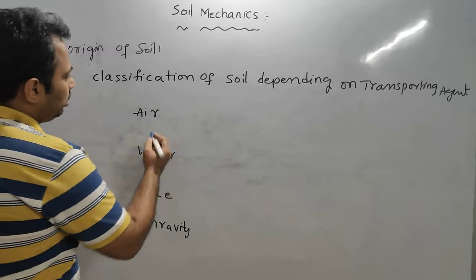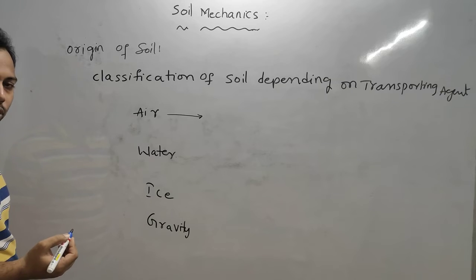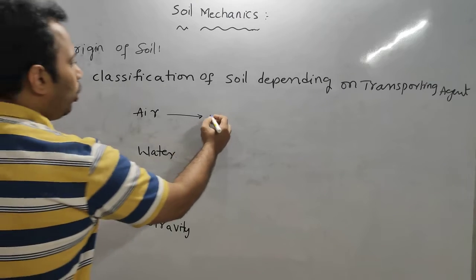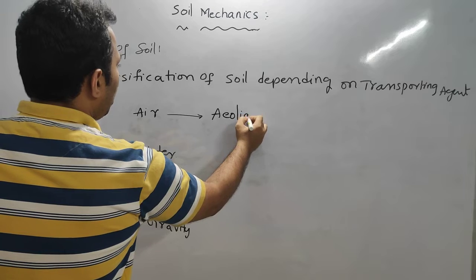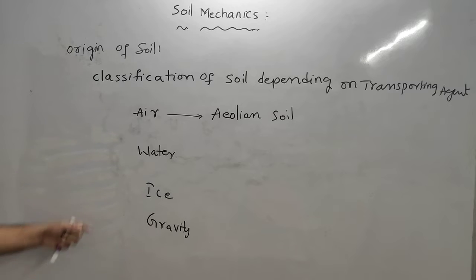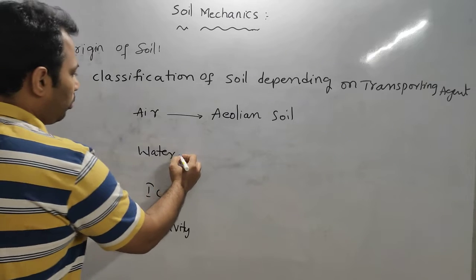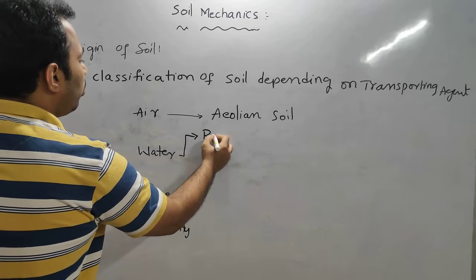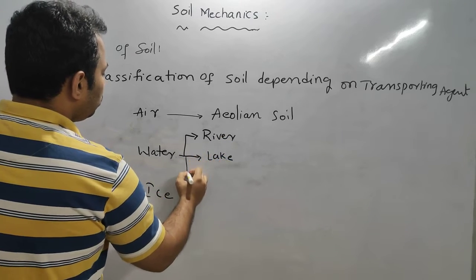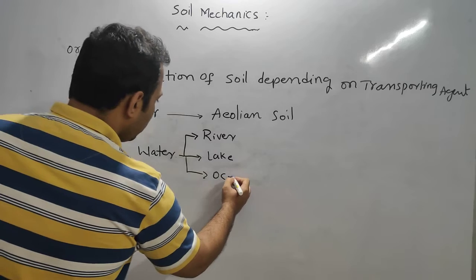Now here air means the soil particles which are transported by air. The soil particles which are transported by air are called aeolian soil. If it is water, then again in water there are different forms of water. Water can exist in the form of a river, a lake, or an ocean. So different forms of water create different kinds of soil.